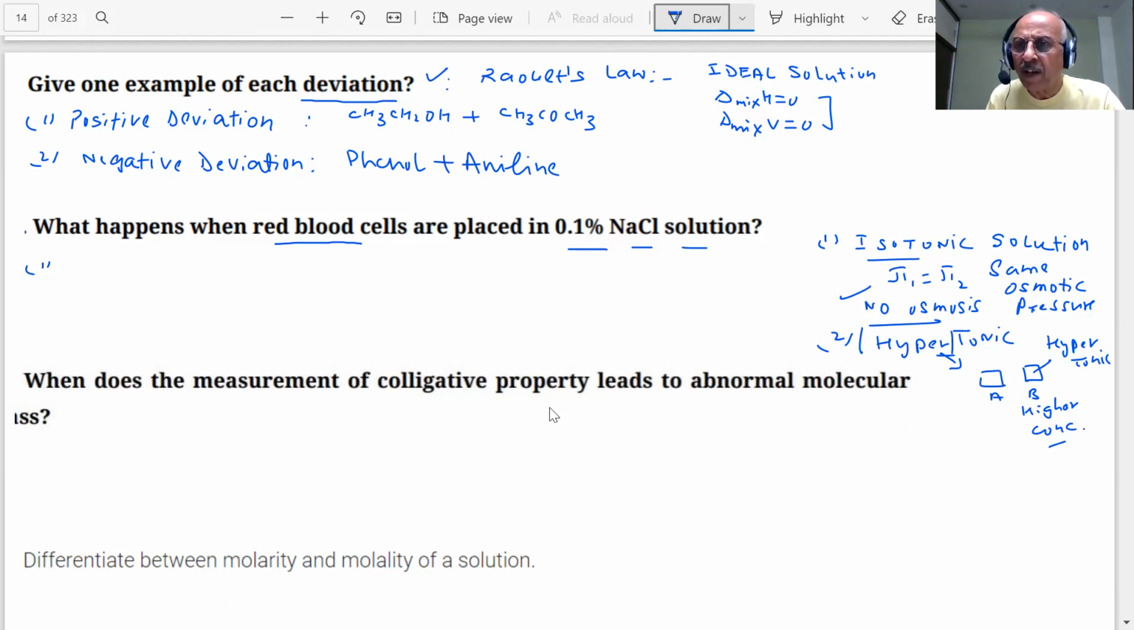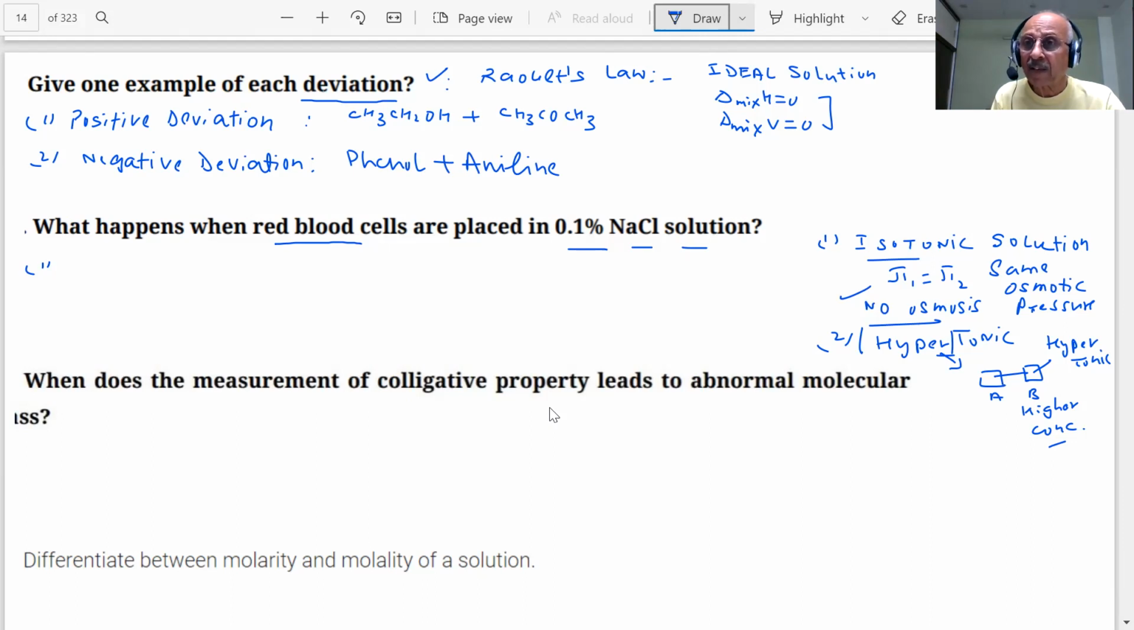Then what will happen if I join them by a semi-permeable membrane? Solvent will flow from where to where, student? It will flow from B to A. B is higher concentration. So osmosis occurs from dilute to more concentrated solution. Osmosis is the flow of solvent, not the solute particles, where the solvent is more.